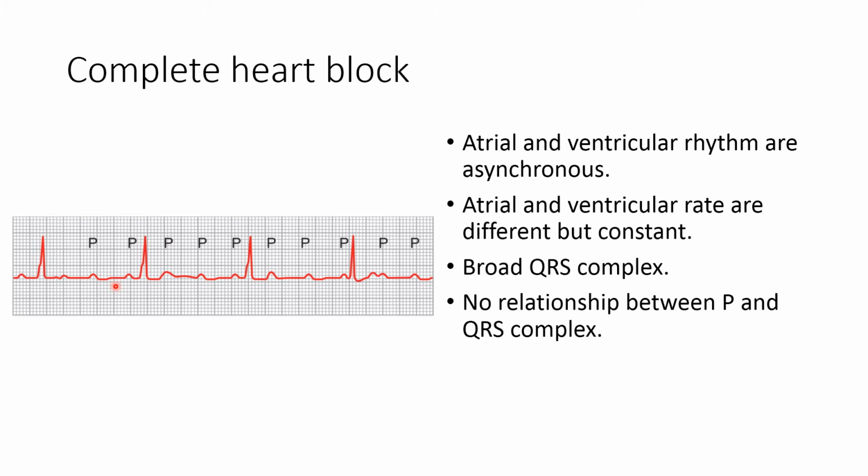It results in decreased cardiac output and decreased cerebral blood supply, which results in unconsciousness, and it is known as Stokes-Adams syndrome. After a few seconds, the ventricles start generating their own impulse, but at a slower rate. So atrial and ventricular rates are different, but they are constant. Broad QRS complexes are present in the ventricular depolarization, and no relationship is present between the P wave and the QRS complex in the complete heart block.